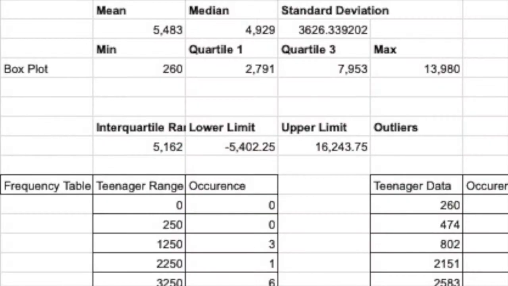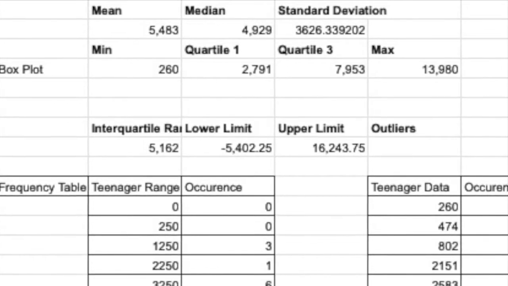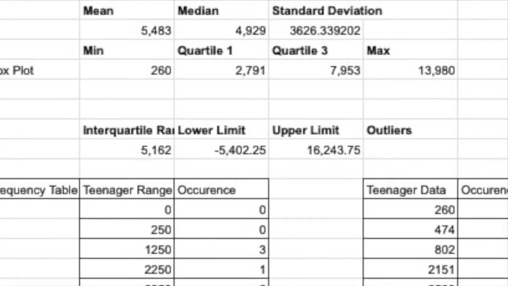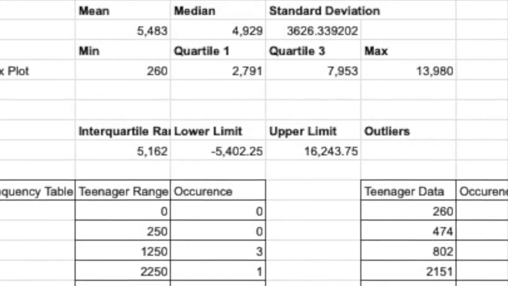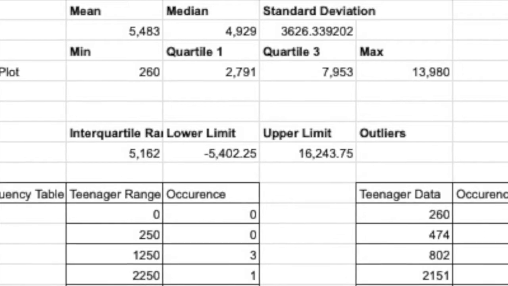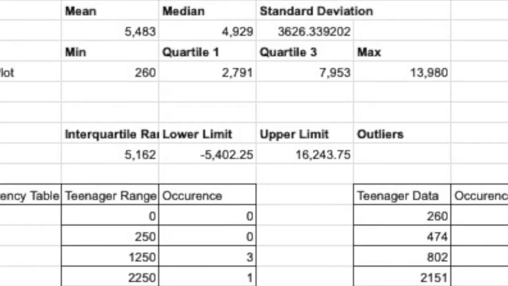My question for the math project was how do adults take more steps than teenagers on average? And with the data, I proved that adults do take more steps on average than teenagers. The mean for the teenagers was 5,483. The median was 4,929. The standard deviation was 3,626. And the interquartile range was 5,162. There were no outliers because all of the data was very close together.